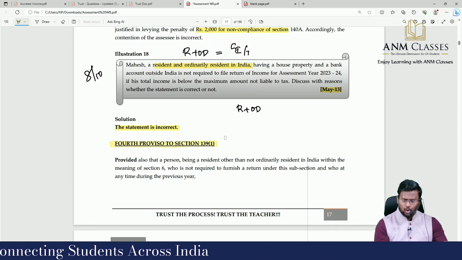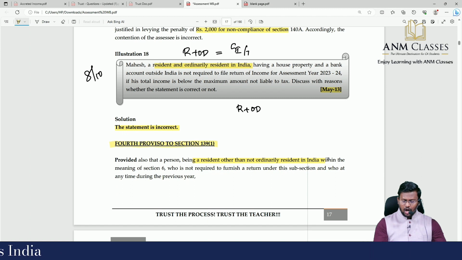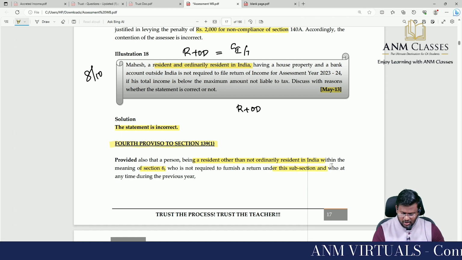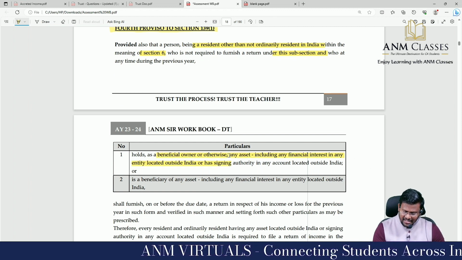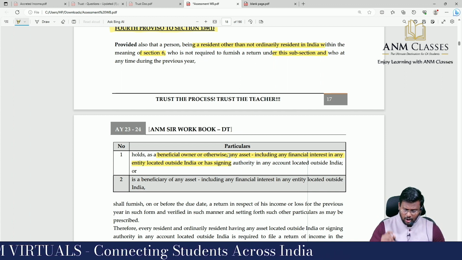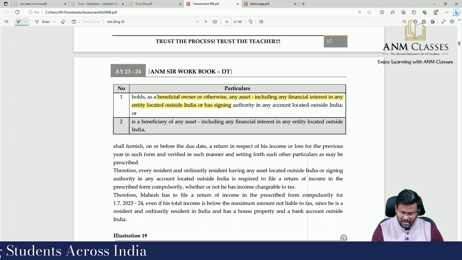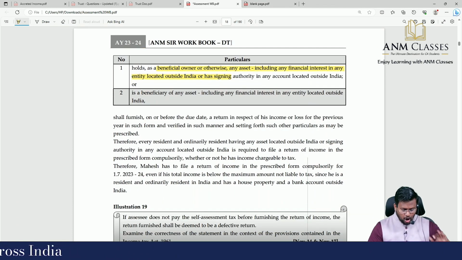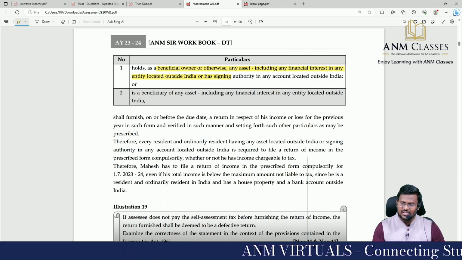Because the 4th proviso to section 139(1) provides that a person being a resident other than not ordinarily resident in India within the meaning of section 6, who is not required to furnish a return under this subsection and who at any time during the previous year holds, as beneficial owner or otherwise, any asset including any financial interest in any entity located outside India, or has signing authority in any account located outside India, or is a beneficiary of any asset located outside India, shall furnish on or before the due date a return in respect of his income or loss for the previous year in such form, verified in such manner and setting forth such other particulars as may be prescribed.